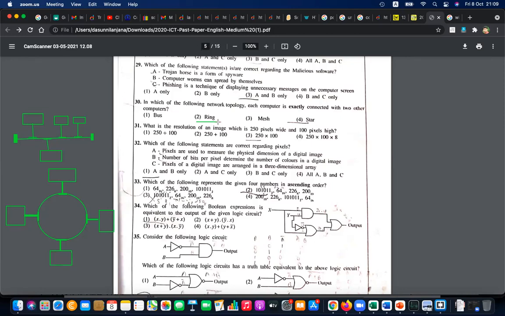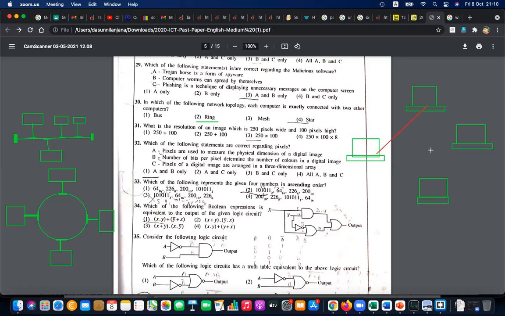Now let's go to mesh topology. Mesh topology is like here. There are computers, and each computer is connected to each other computer. Mesh is like a mess. Let's draw some using some other color.